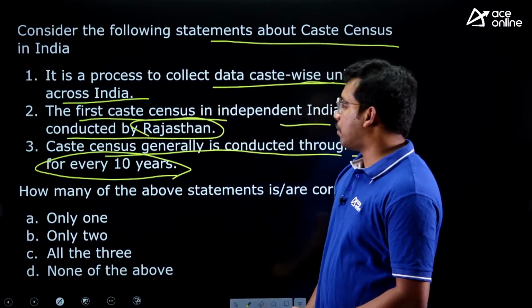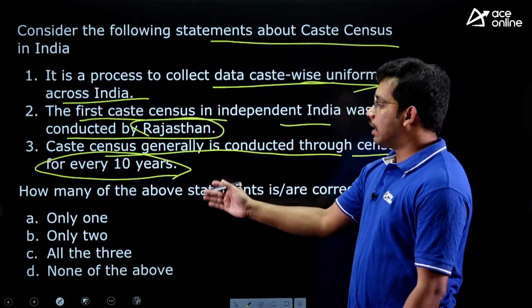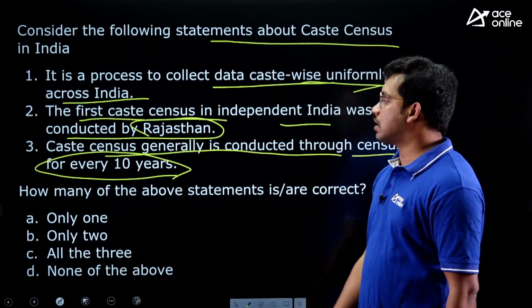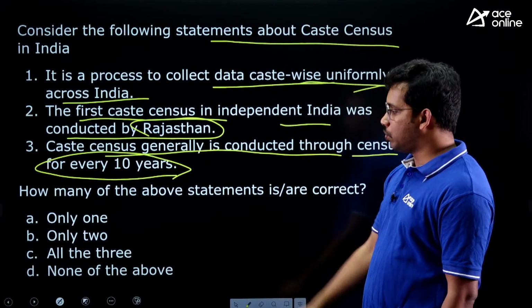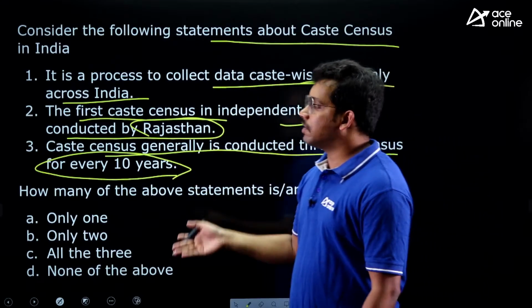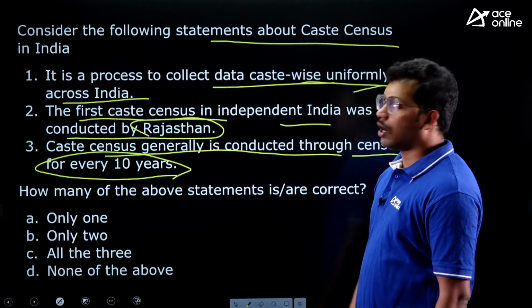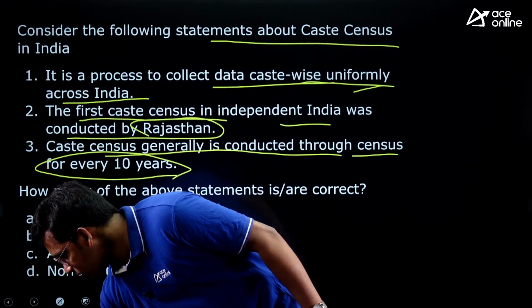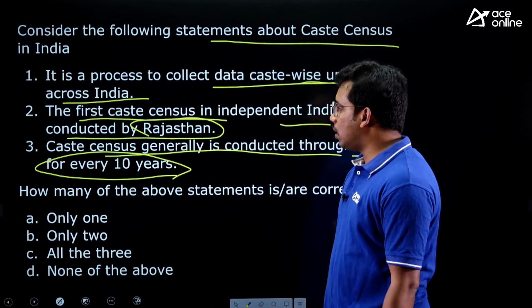Okay, so this is a type of question UPSC has recently asked. Rather than giving 1, 2, 3 and so on, they are asking how many among the 3 statements are correct. Only 1 statement is correct, only 2 are correct, or all the 3 given statements are correct, or none of the above. So is anyone answering this question? 2 is A, only 1.